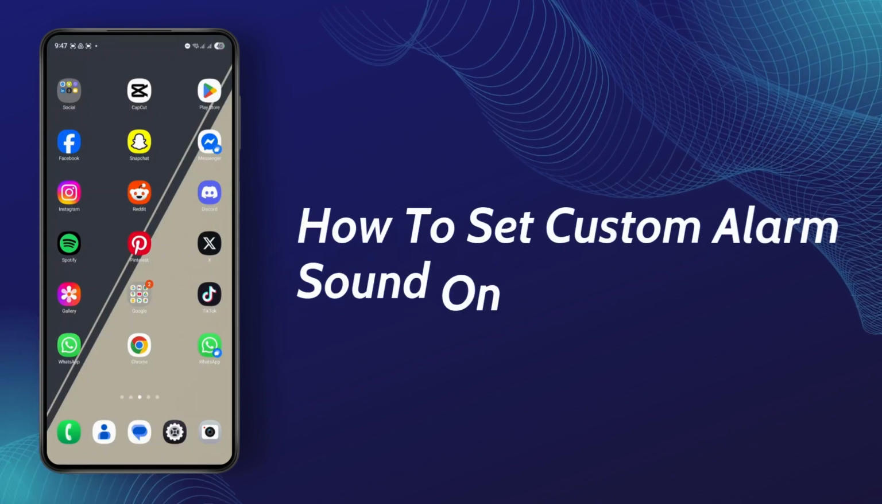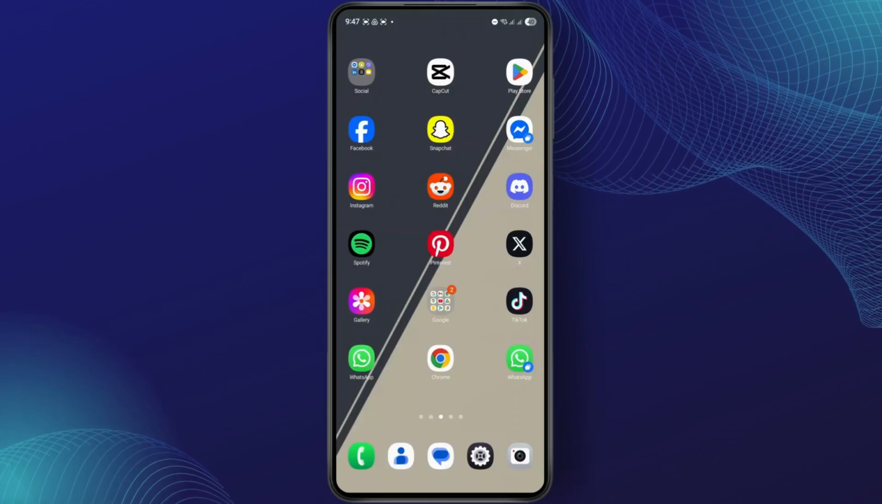How to set up custom alarm sound on Android. In this tutorial, I'll show you guys how to do this.